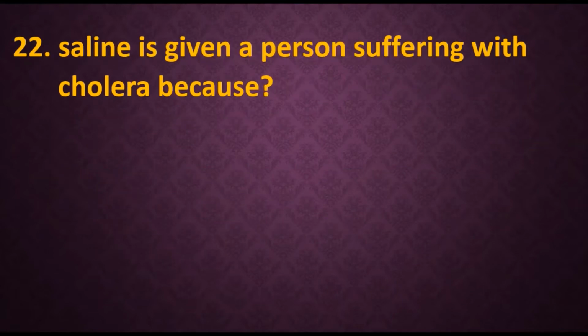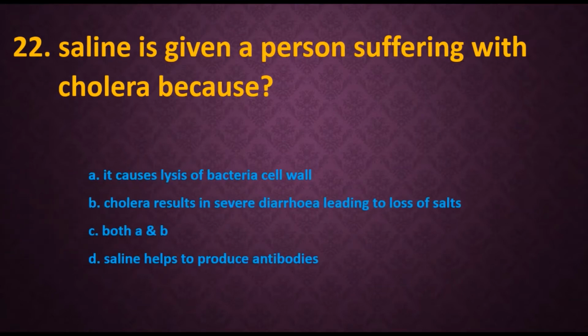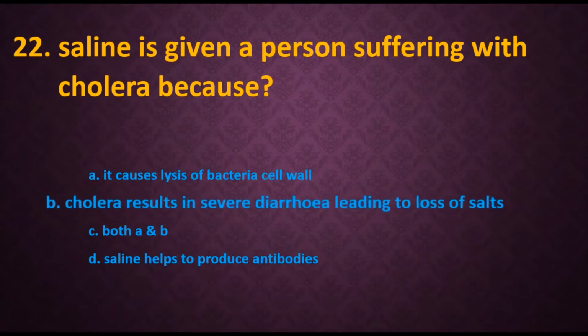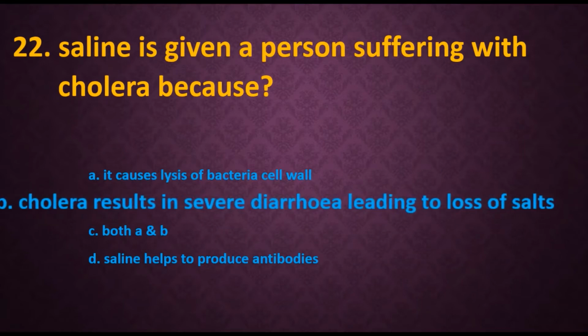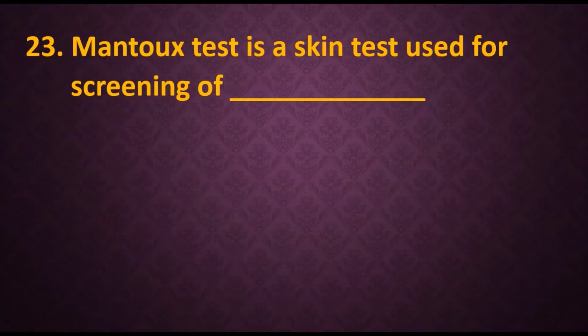22nd, saline is given to a person suffering with cholera because, options are A. It causes lysis of bacterial cell wall. B. Cholera results in severe diarrhea leading to loss of salts. C. Both A and B. D. Saline helps to produce antibodies. The answer is cholera results in severe diarrhea leading to loss of salts.